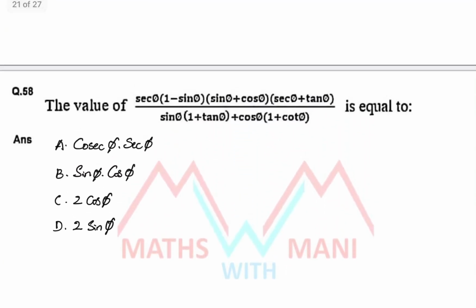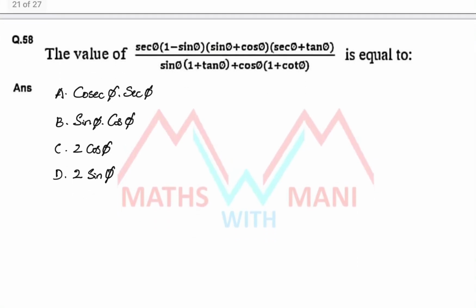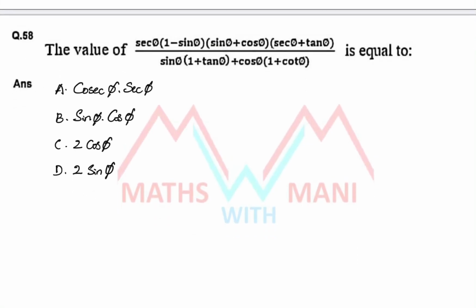Okay. Next, 57. Sorry, 58, because 57 is data interpretation. Here the question is sec phi into 1 minus sin phi into sin phi plus cos phi into sec phi plus tan phi, divided by sin phi into 1 plus tan phi plus cos phi into 1 plus cot phi. Whenever sec, tan, cot are there, definitely you have to substitute which value? 45. So substitute phi equal to 45.